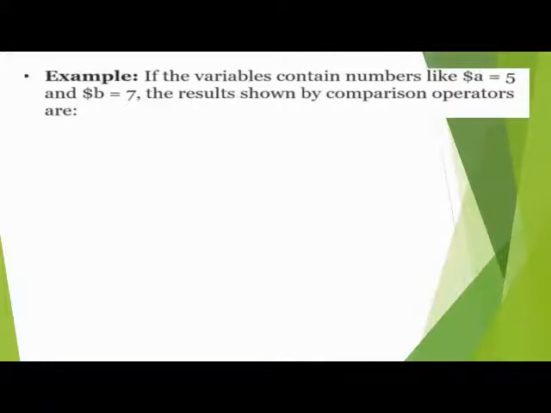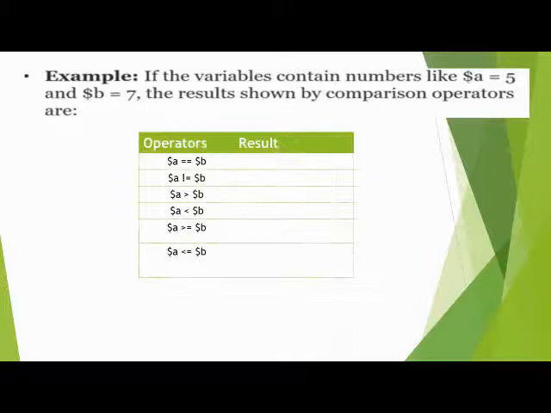If the variables contain numbers, like variable $a equal to 5 and variable $b equal to 7, the results shown by the operators are: as I shared previously, $a == $b, $a != $b, $a < $b, $a > $b, $a >= $b, $a <= $b.